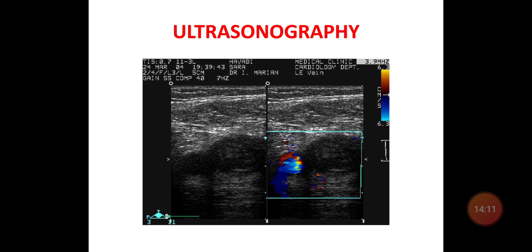This is the picture of ultrasonography. You can see the DVT in the blue and red area.